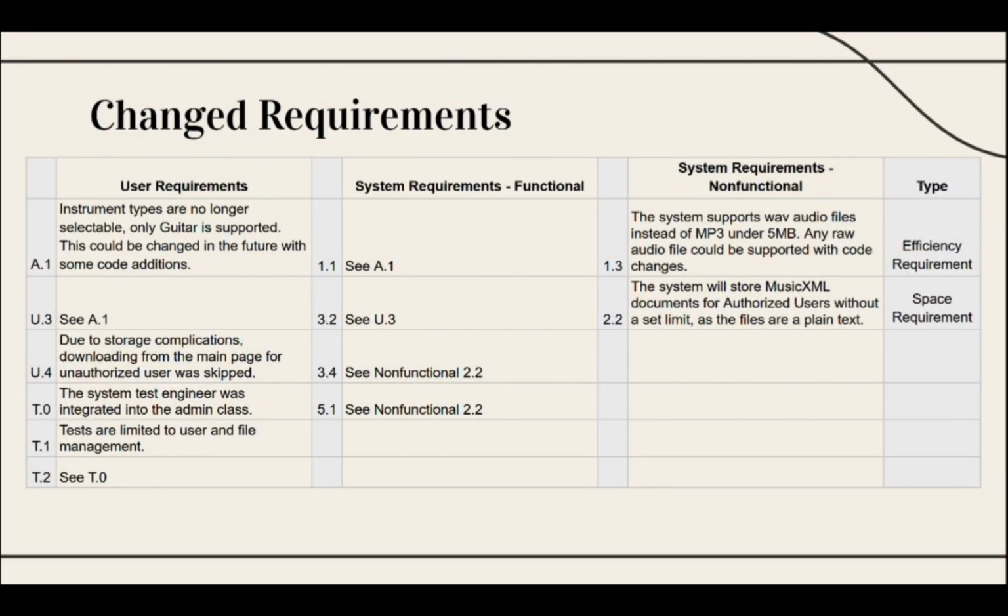Of course, during generation of this project and programming and all those intermediate steps, some requirements did have to be changed. As of now, only the guitar is supported, and the drop-down functionality for selecting instrument types has been removed. It could be added back in the future with some code additions. This affected a few other components, such as user 0.3 under the user requirements.